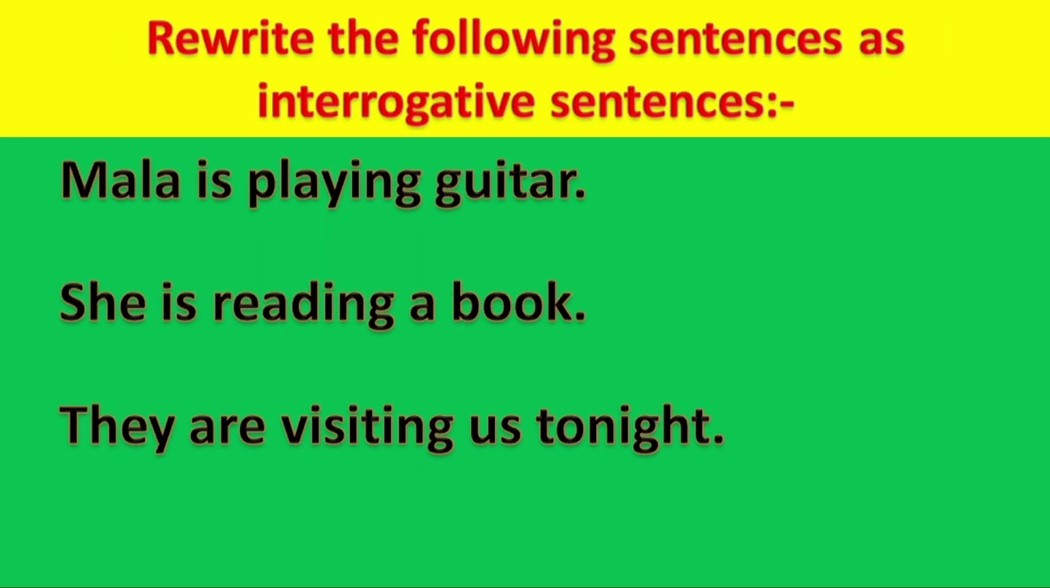Now here we have rewrite the following sentences as interrogative sentences. So we have to frame questions over here. Mala is playing guitar. So remember I have told you the to be form will come in front of the subject. So the question will be is Mala playing guitar, and a question mark.